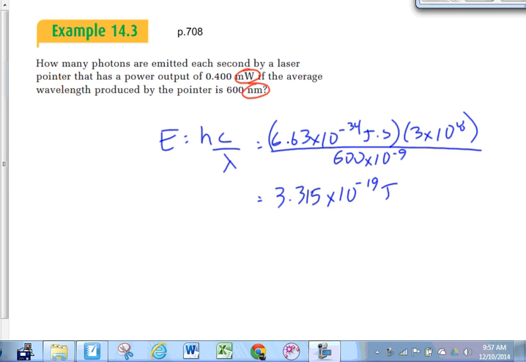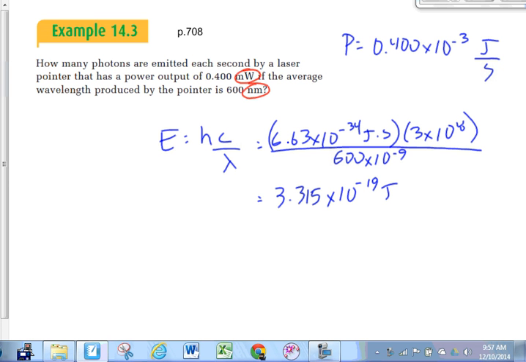Let's at least go down that road. Let's change this into watts. Our power output here is 0.400 times 10 to the minus 3 watts, right? Or we could just move the decimal place over 3 places if you want. We can change that from watts to joules per second, though, right? Because a watt is a joule per second. Wait a second. How many photons are emitted each second? We have the energy each second, because power is joules per second. We have the energy per second.